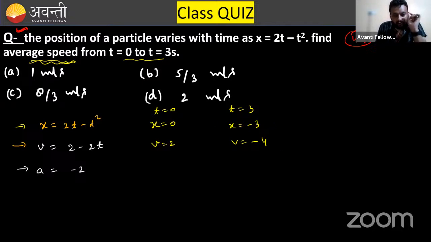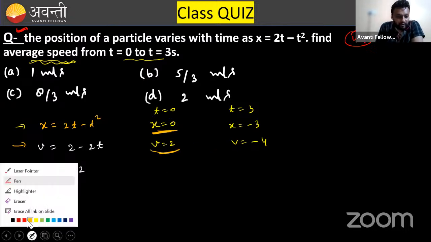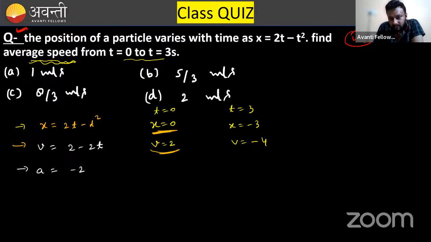I can confirm, or you can find something very special: at t equals 0 the particle is at the origin. No problem with that. And its velocity is positive. That means if I draw an XY system, the particle is moving in the X axis only. So this is the origin, this is the X axis, this is the Y axis. At t equals 0, the particle is at the origin. The particle is starting from here.